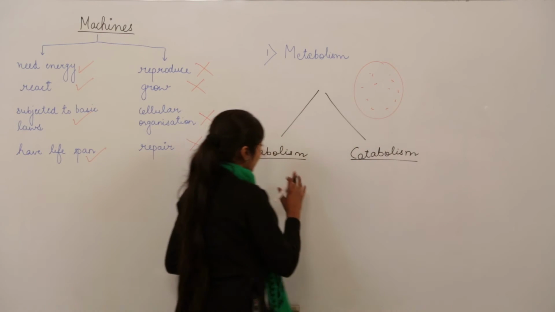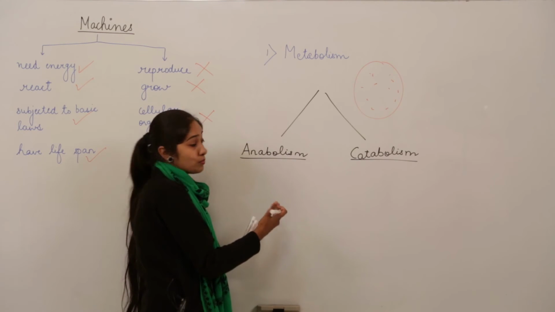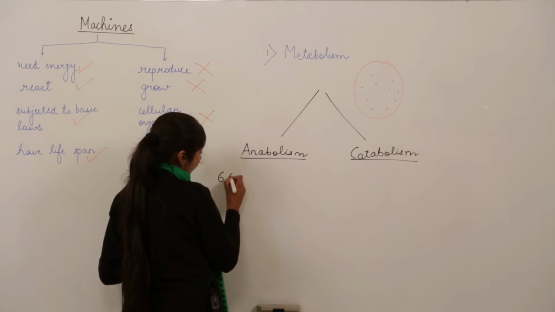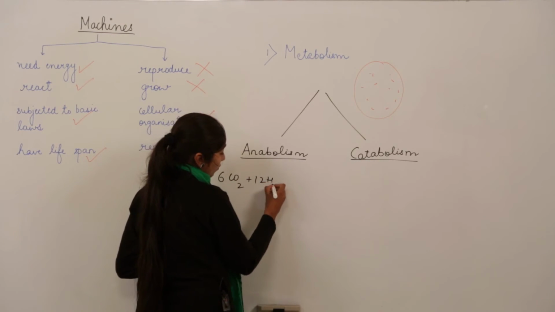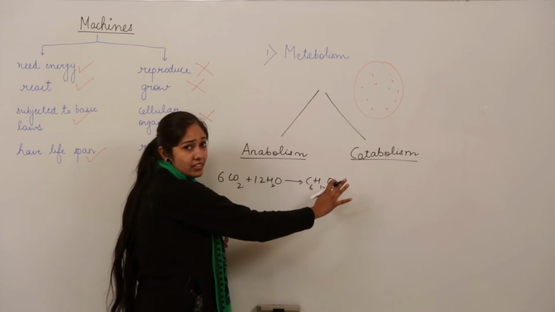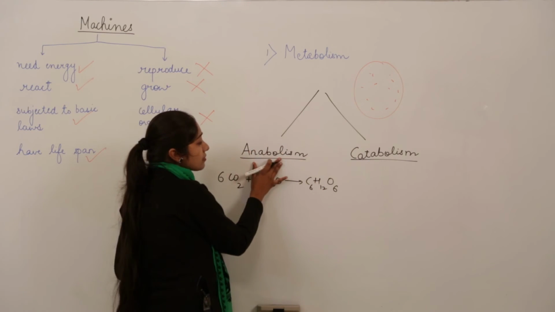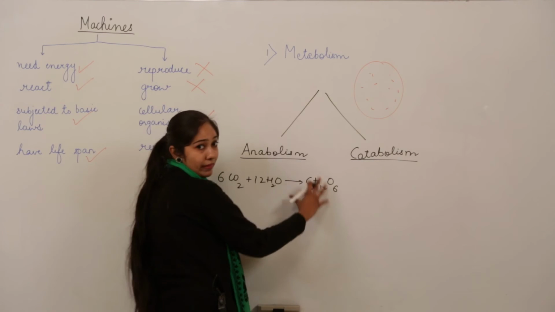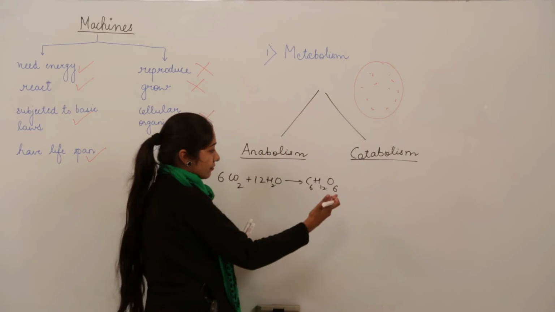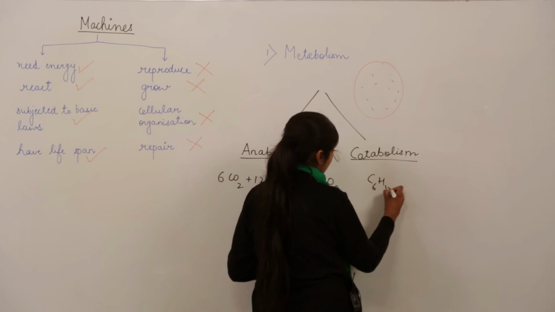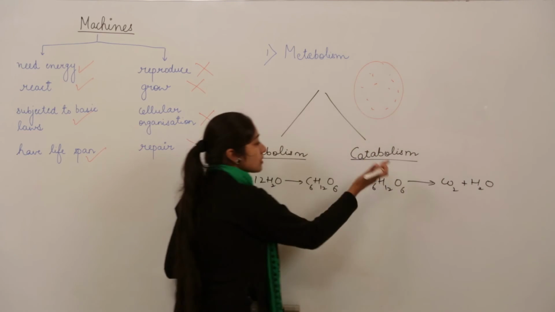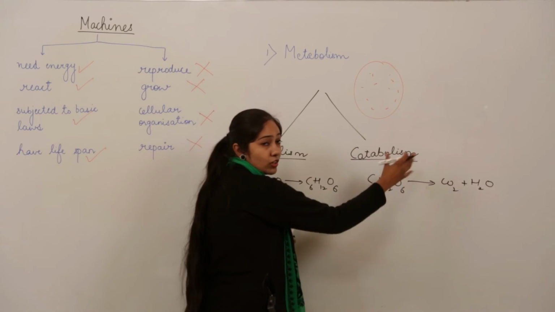Anabolism and catabolism. Anabolism are the reactions which are concerned with building up of something. For example, you take the reaction of formation of glucose, 6CO2 plus 12H2O, it forms glucose, C6H12O6. I am not writing the complete reaction, but just for your understanding that anabolism reactions are concerned with building up of something. Okay, these are building reactions. And catabolism on the other hand is the opposite of that. For example, if you talk about breakdown of glucose into CO2 and water, this is a catabolic reaction. Why? Because this involves breakdown of something.